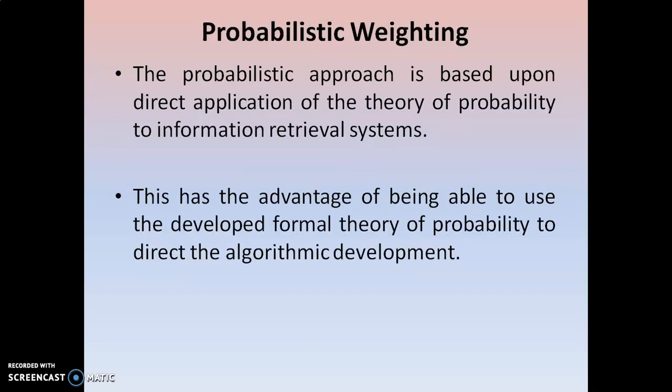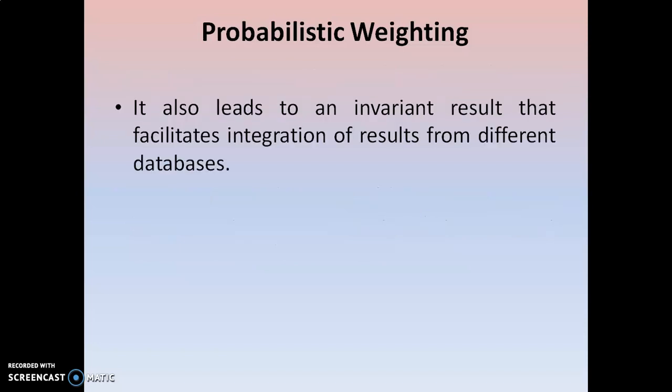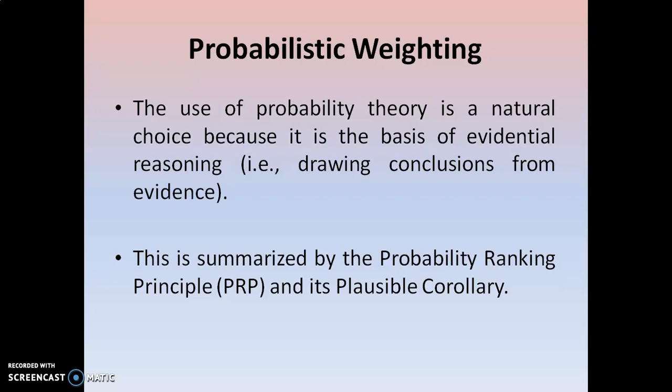Now directly we come into the probabilistic weighting. It is based on the direct application of the probability theory. It has the advantage to develop the formal theory of the algorithmic development and invariant results. It stores all the occurrences and relevance of the items in a database, and it is a very good choice for drawing conclusions, because it calculates the occurrence of the items based on the evidence itself, and it summarizes the probability ranking principle and plausible corollary.